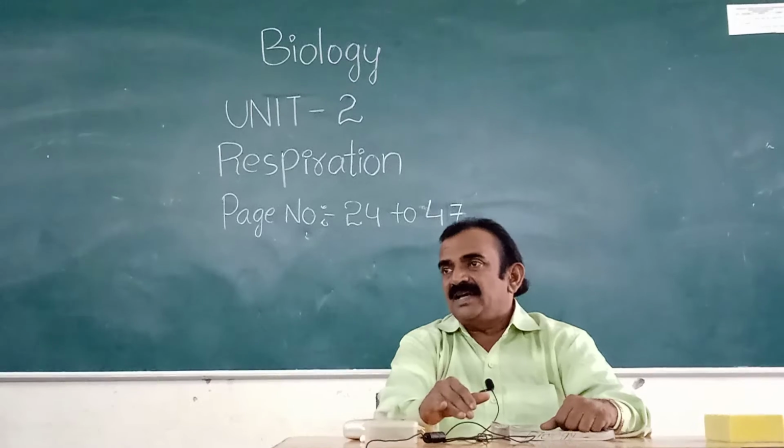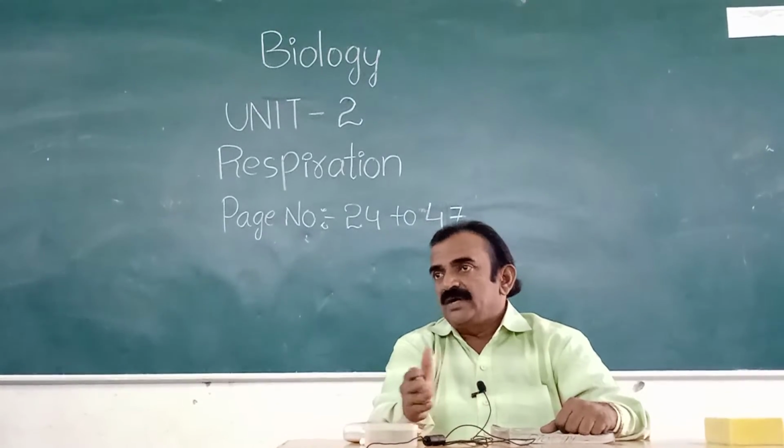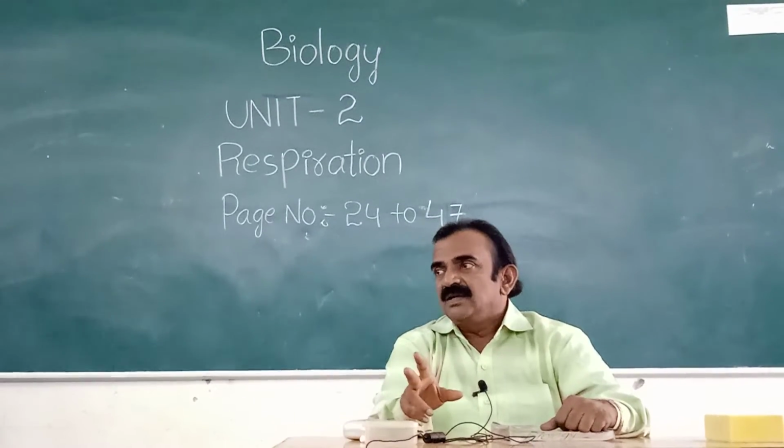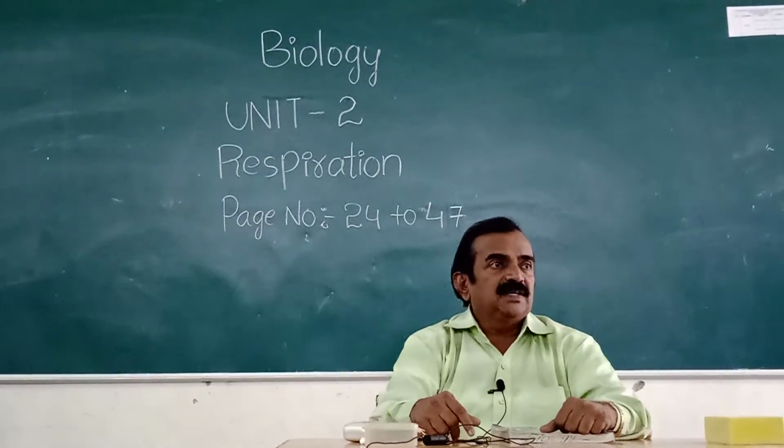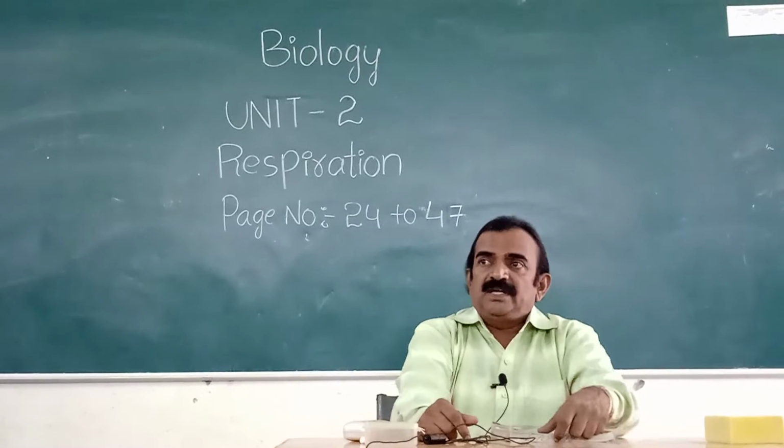Pages 24 and 25, what is that? They are with information regarding scientists, Lavoisier and Priestley. Now 26, there you see.